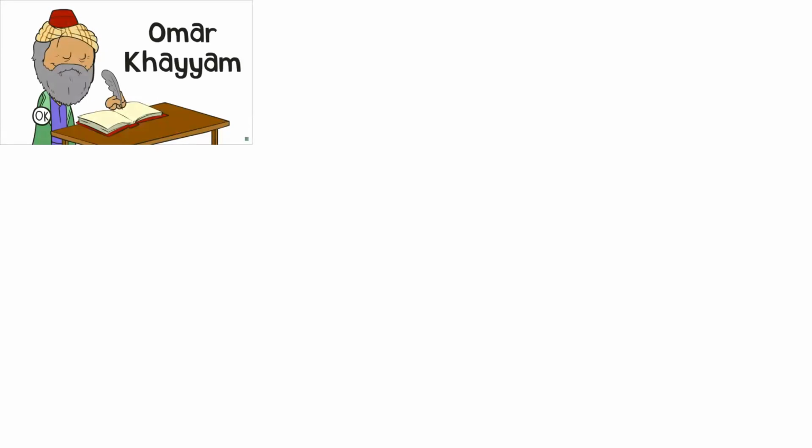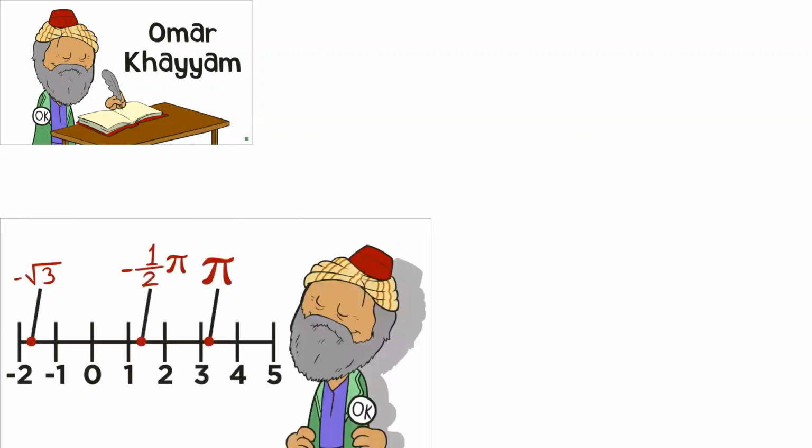Now, one of those people that was over there, who was writing this up, was a guy called Omar Khayyam. Now, this guy is pretty cool. Whilst writing this all up, he decided that these irrational numbers, these numbers that the Pythagoreans couldn't stand, that they would murder for, you can put them on a number line.